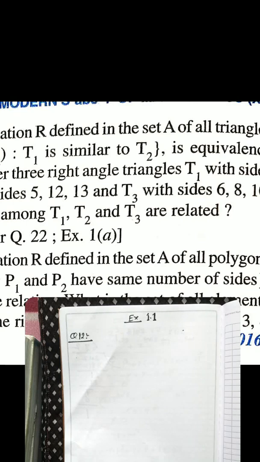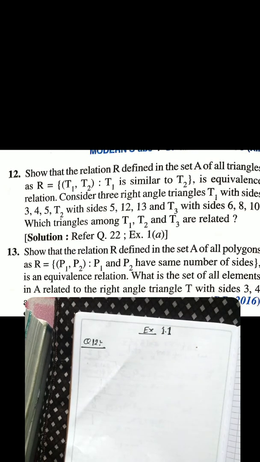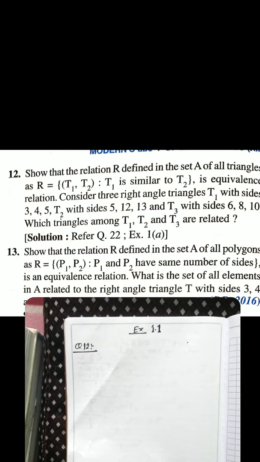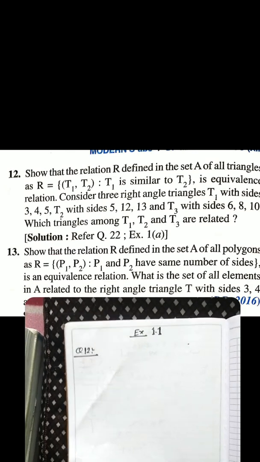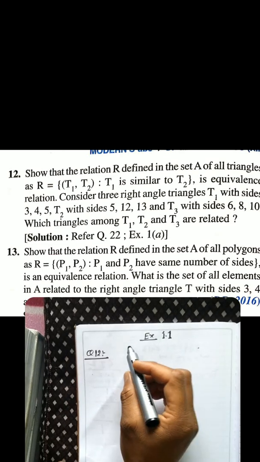Which triangles among T1, T2 and T3 are related, right? As you know, the condition for a relation is that the triangles must be similar. As you know, every triangle is similar with itself.